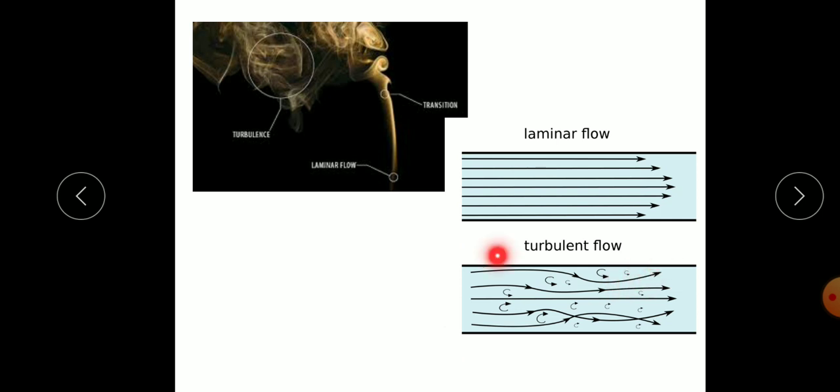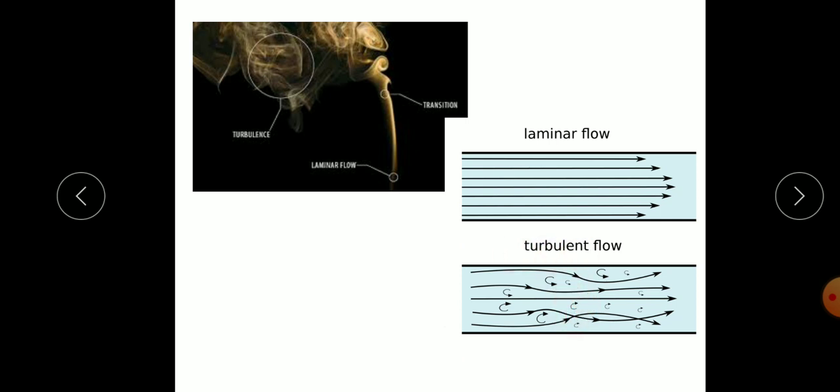The flow moves along the straight line, but there is also a vortex, or we can consider that some fluid particles are moving in a zigzag manner. Turbulent flow means the flow of the fluid in a zigzag way, not in a straight line. Some particles move along the flow, some may reverse back or change direction.